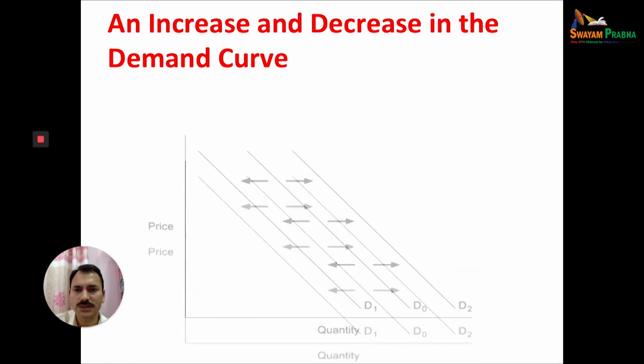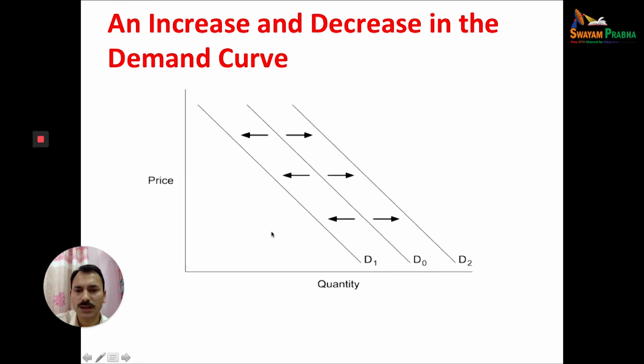For example, again on the x-axis we have quantity demanded, and here, price of the commodity. This is the demand curve. D0 is the original demand curve.